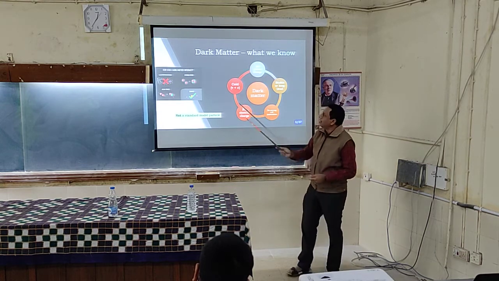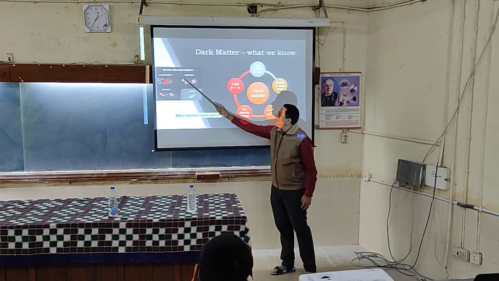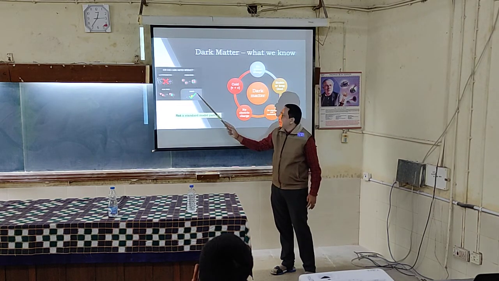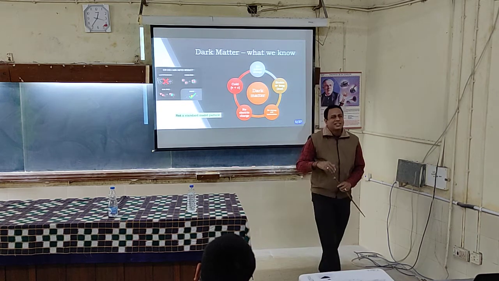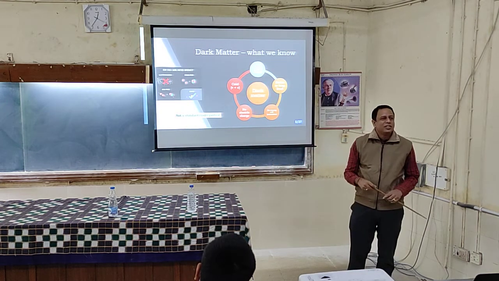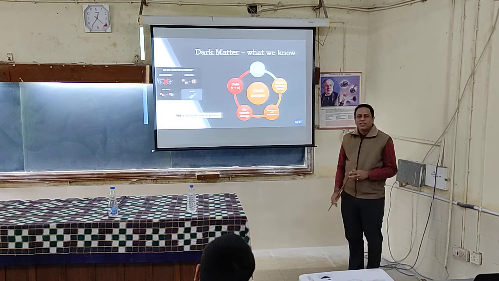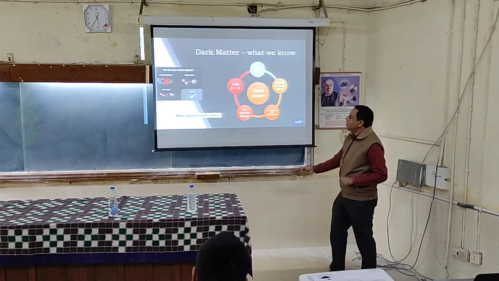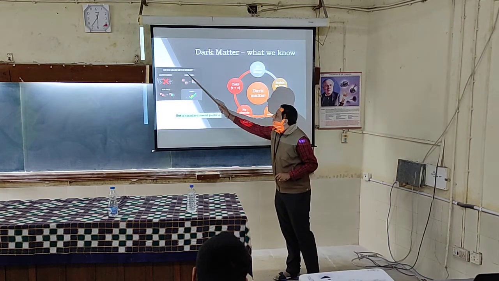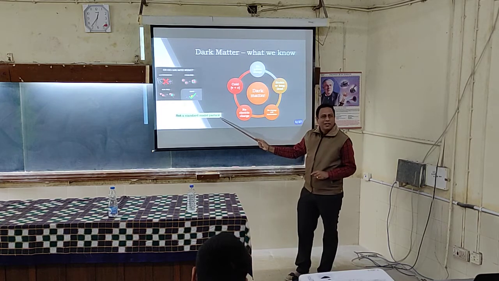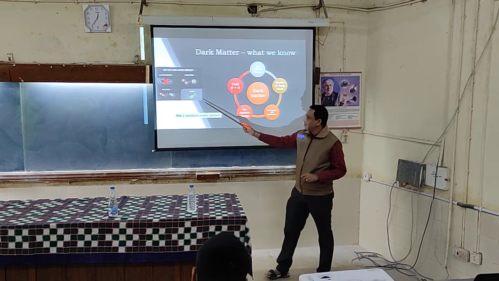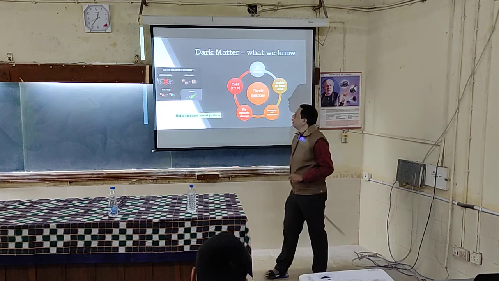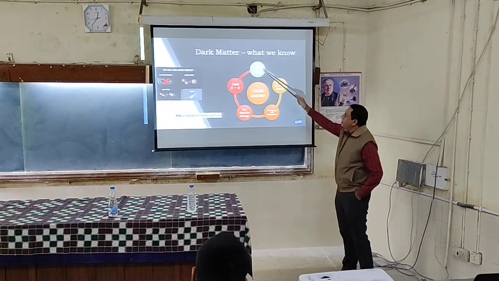What people have found is that dark matter doesn't have these interactions. But it certainly has gravitational interaction, otherwise how did it modify the velocity curves and other examples which I did not discuss? So it has that interaction. That is the first thing. Since it does not have these interactions, it cannot be a standard model particle, because the standard model includes these interactions. It has not incorporated gravity. What else? It doesn't have any color charge.